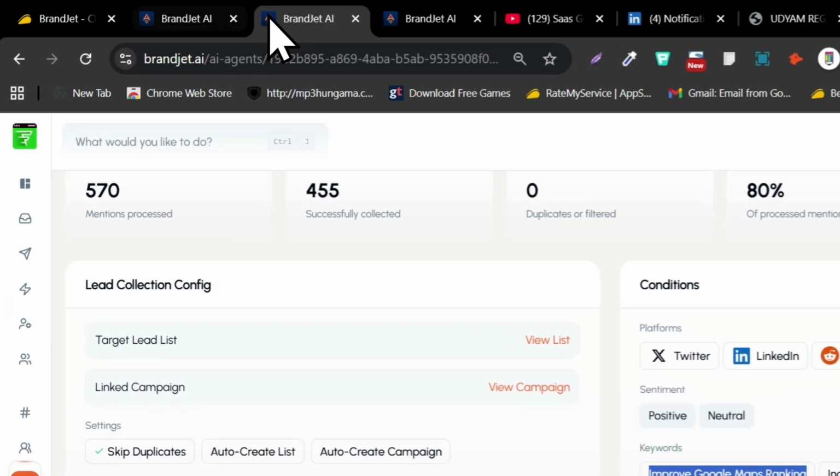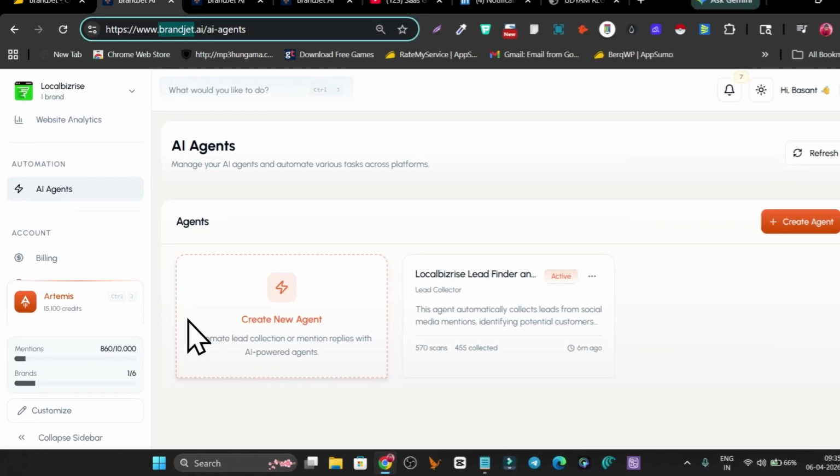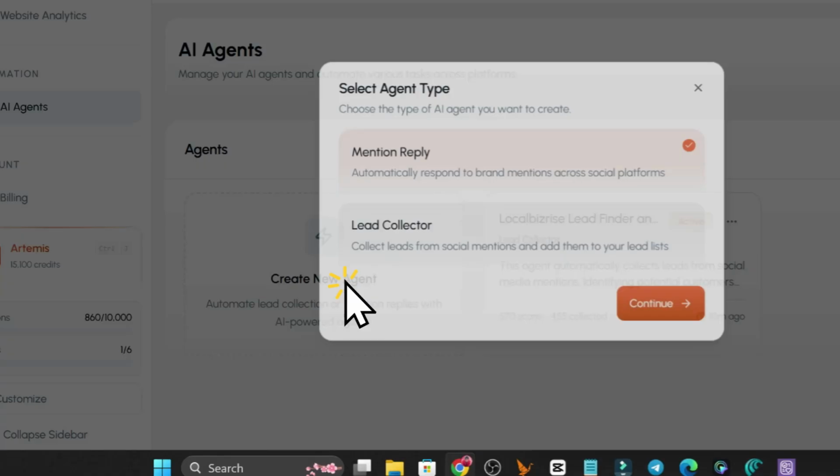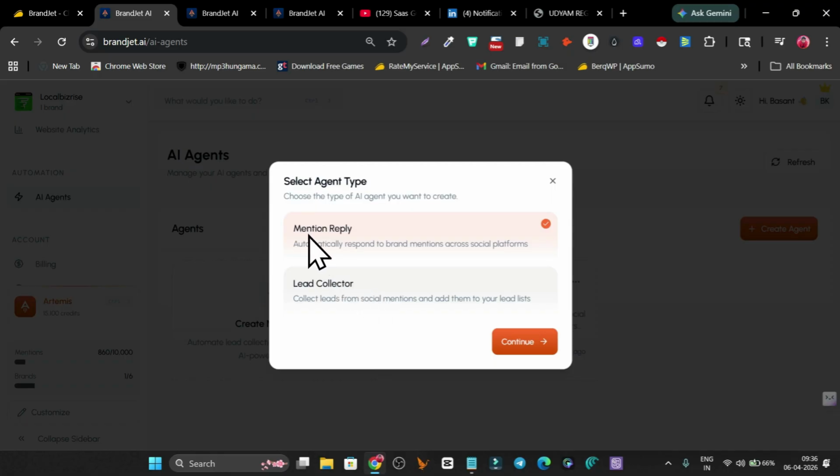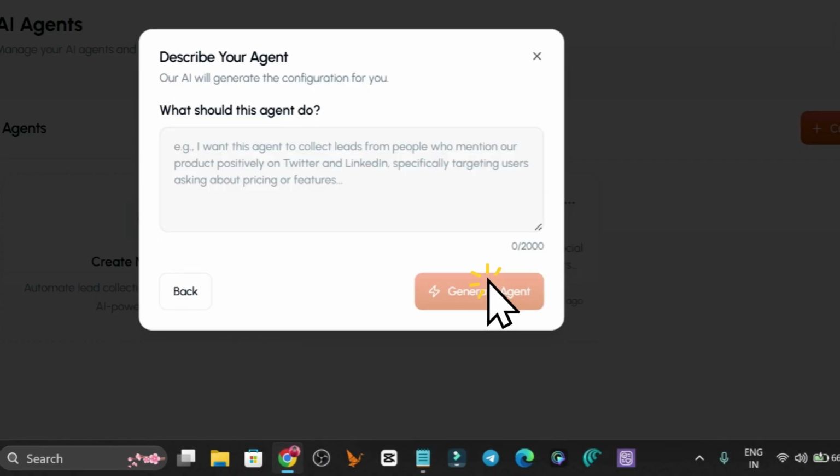So we have to get started with building our first agent. We will go to the AI agent, then click on create new agent. In the create new agent we have two options available: either we want to get started with the mention reply or the lead collector. I want to collect the leads, so I hit continue.